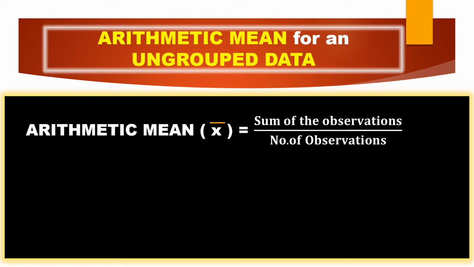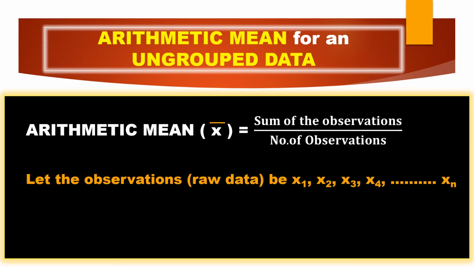The formula is sum of observations divided by number of observations. Sum means whatever observations you are given, you should add them. If I take 7 observations, you should add all these 7 observations divided by 7, because there are 7 observations. Clear? So this is for ungrouped data. There will be another formula for grouped data, and there are some methods also to find the mean. In this video we are going to discuss only ungrouped data, the random distribution of the data.